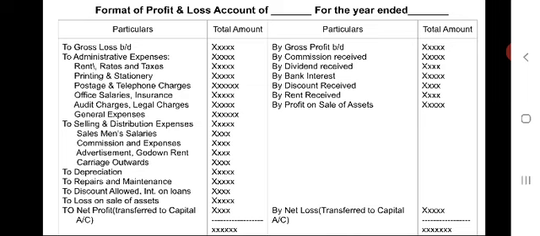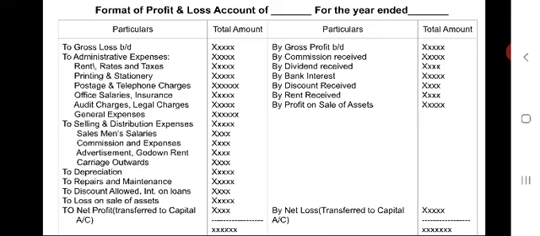If we are exporting goods, export expenses. If we have godown rent, agents commission, bank charges, carriage outward, these will all come under this head.